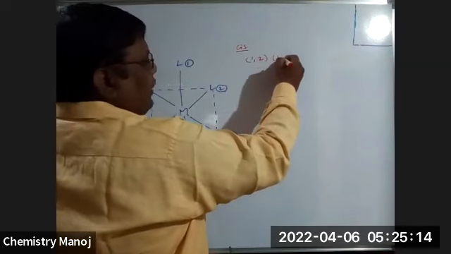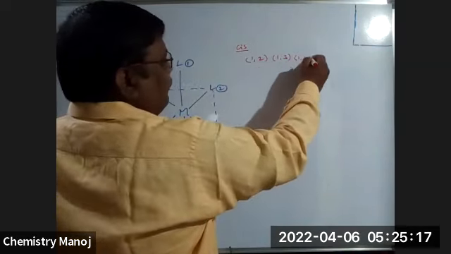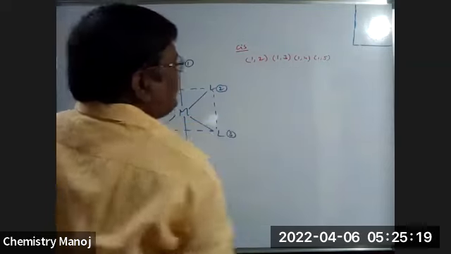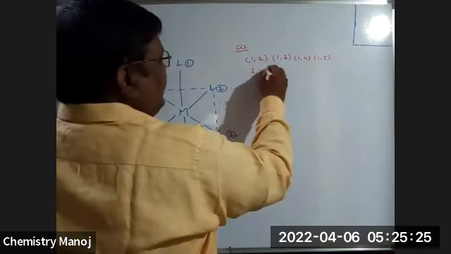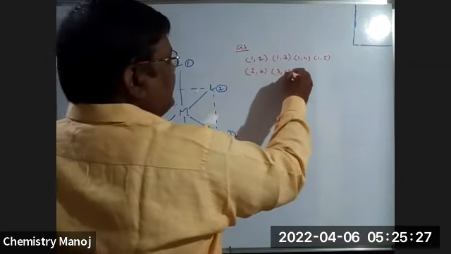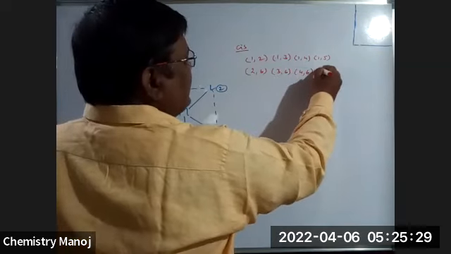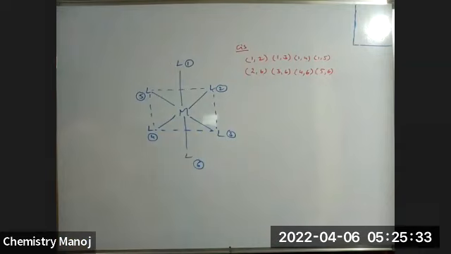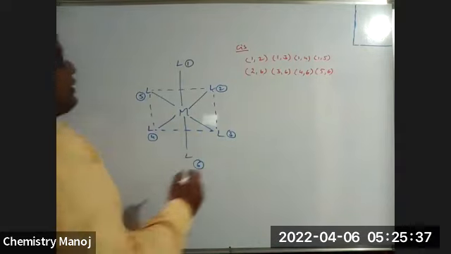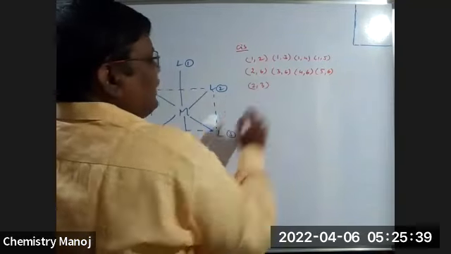Yes. 1 and 3, 1 and 4, 1 and 5. All are cis positions or not? Yes, sir. Next, 2 and 6, 3 and 6, 4 and 6, 5 and 6. Cis positions or not? Bottom with bottom ligands. Yes, sir. Okay. Next, 2 and 3 cis.